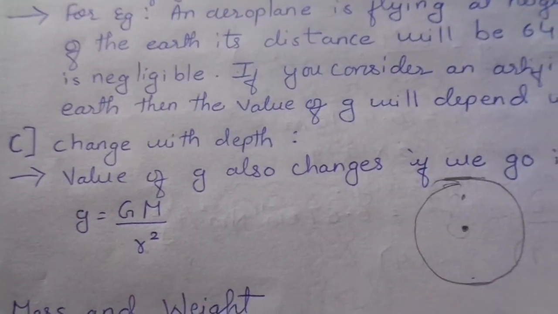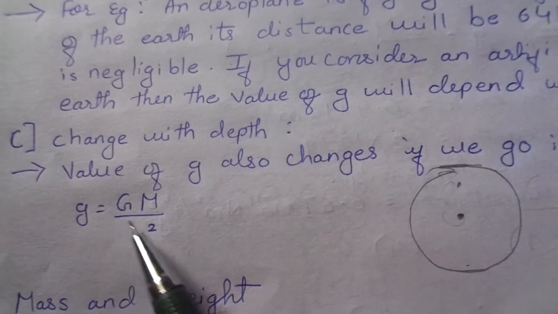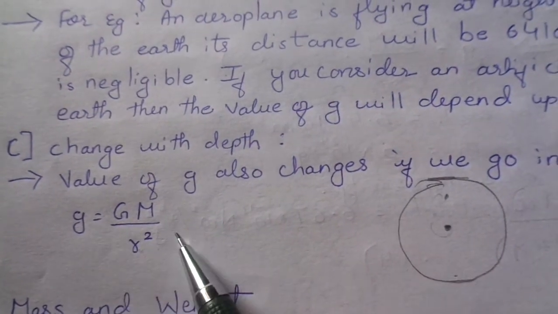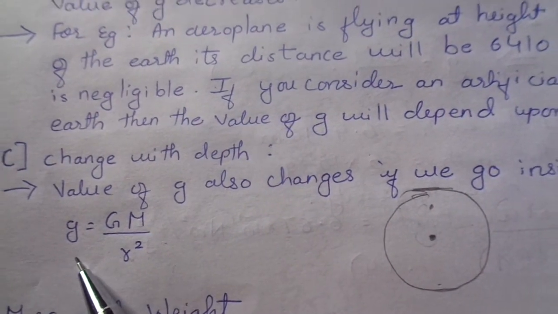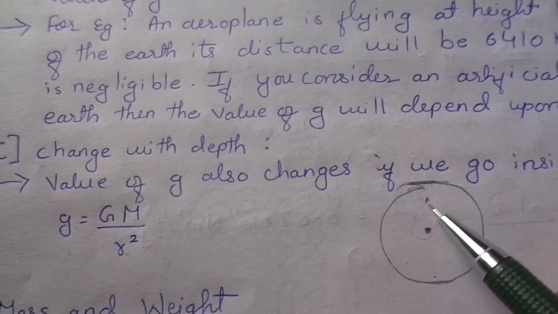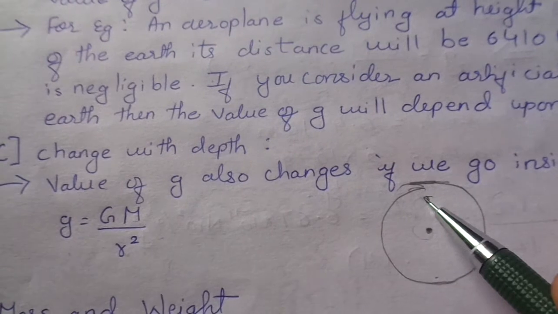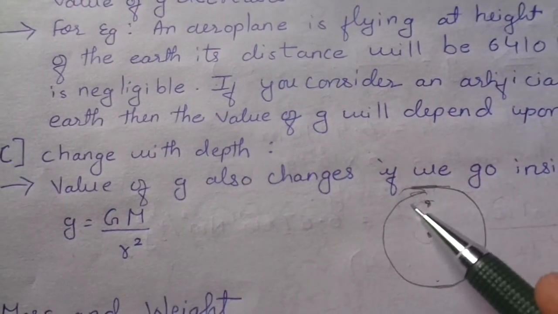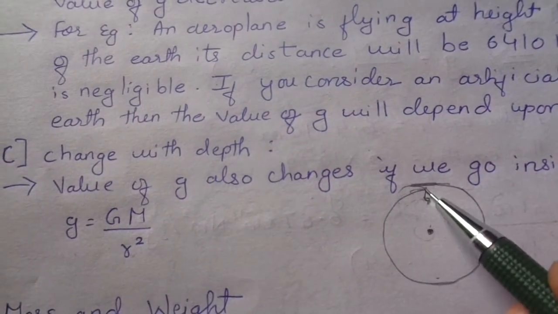But it is not that. According to the formula, if r is decreasing, g must increase. Yes, it is right. But at this point the radius is decreased, and the mass is also decreased.